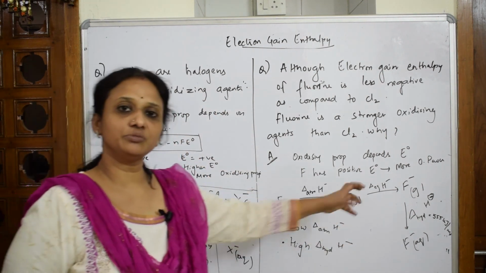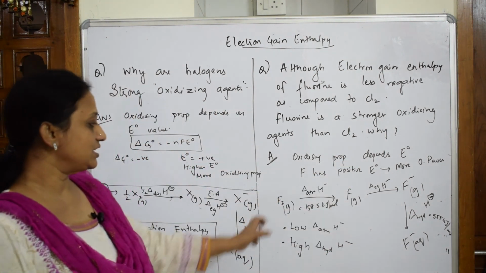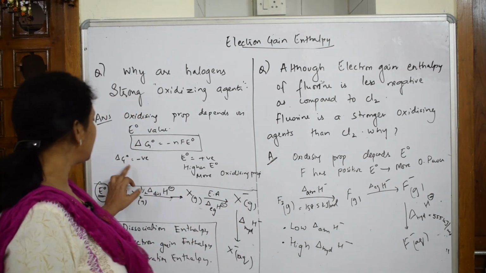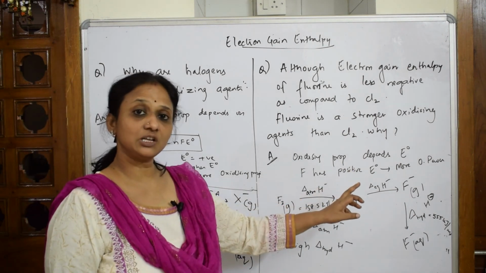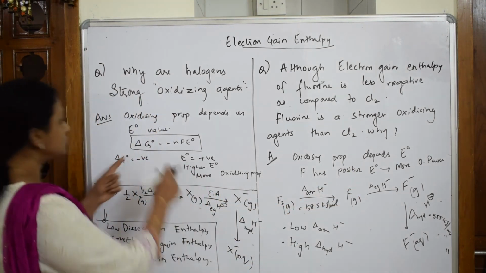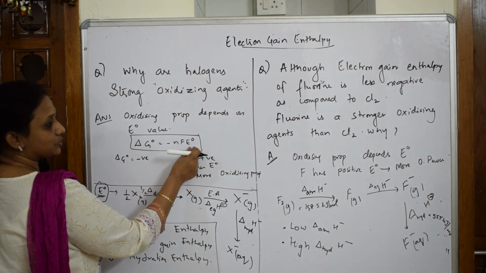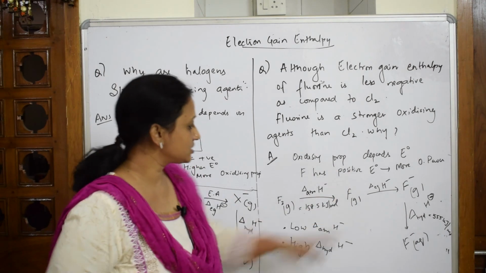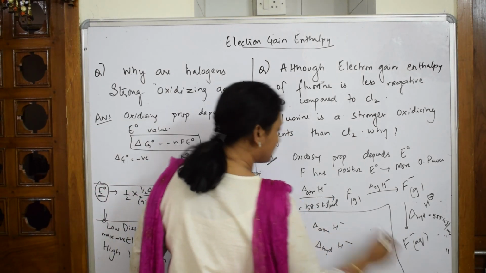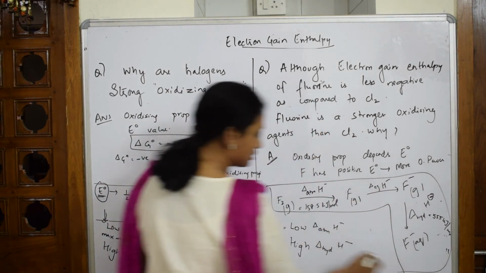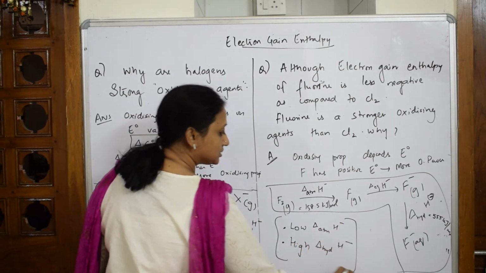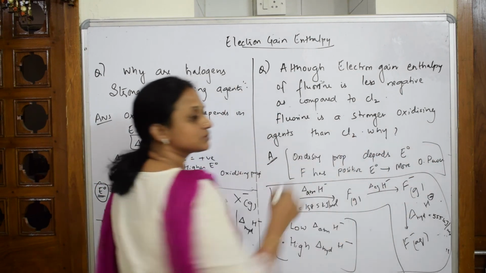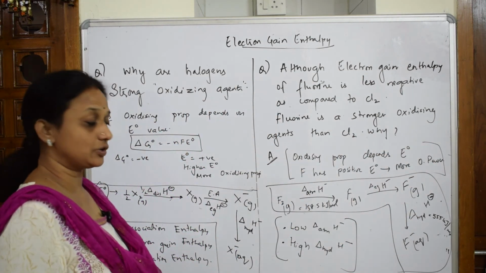Now, according to Hess's law, we sum the cumulative values, isn't it? When we sum them together, we get a more negative delta G naught value, and the E naught value, the electrode potential value, is positive. According to this relation, this is negative, so this becomes positive. So with this concept, using this chart of the Born-Haber cycle which we have shown, I conclude that because of these two factors, fluorine is a stronger oxidizing agent than chlorine. You have to end your answer there.